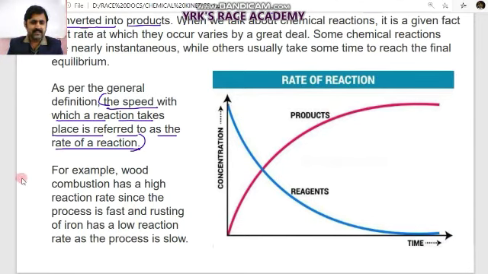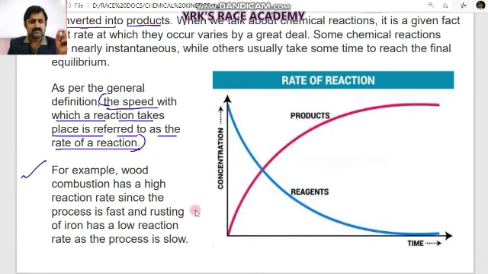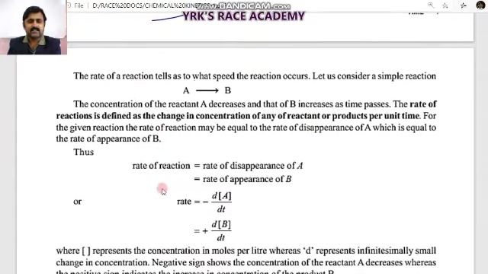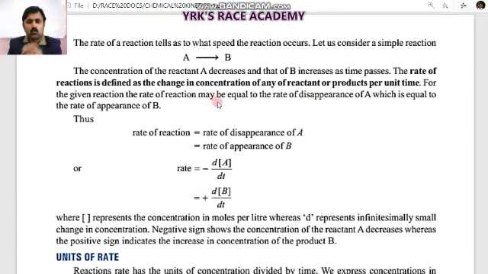So wood combustion is an example. If you take it as a high reaction rate, since the process is fast, that is, the rate of reaction is high. But rusting of iron is a very slow process, that's why the rate is slow, less for the reaction. So rate of reaction tells us at what speed the reaction occurs.